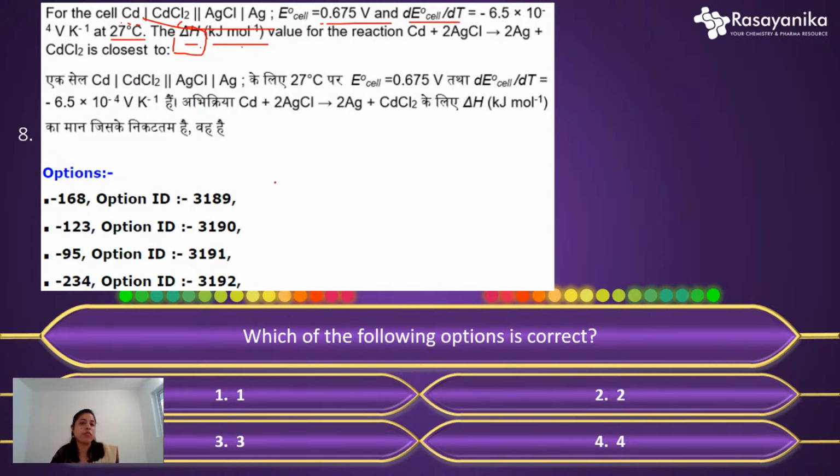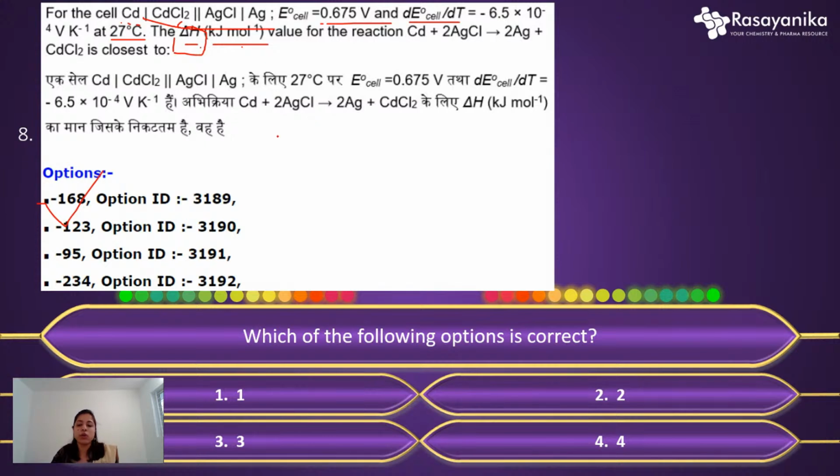Okay, so let's move to our solution. Yeah, the correct option will be option 1. And how are we getting this answer? It's a pretty simple thing. So just slowly, if you solve this, you will get to your correct option.